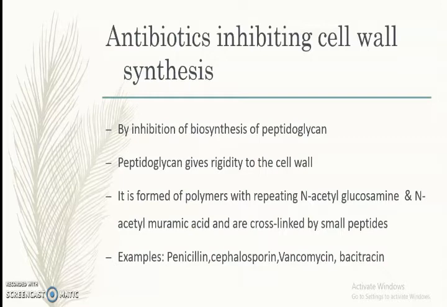So, peptidoglycan is an essential component of the bacterial cell wall, formed of polymers of N-acetylglucosamine and N-acetylmuramic acid residues, which are cross-linked by small peptides, and the formation of this peptidoglycan can be inhibited by these antibiotics.